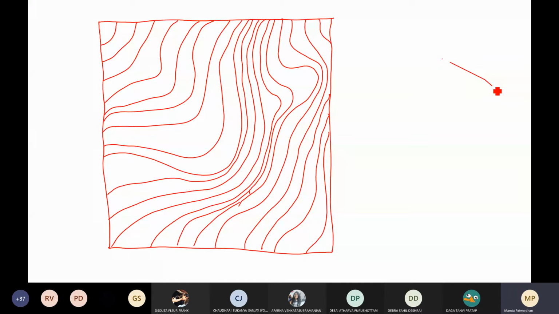Okay, so very simply, I'm just going to add the contour interval. Suppose I say that this is the contour interval. Let me see. 1, 2, 3, 4, 5, 6, 7, 8, 9, 10, 11, 12, 13, 14, 15, 16, 17, 18, 19, 20. Okay, so there are 20 contours. Let me say each contour is at 1 meter distance. Okay, so I'll start with contour number 1.